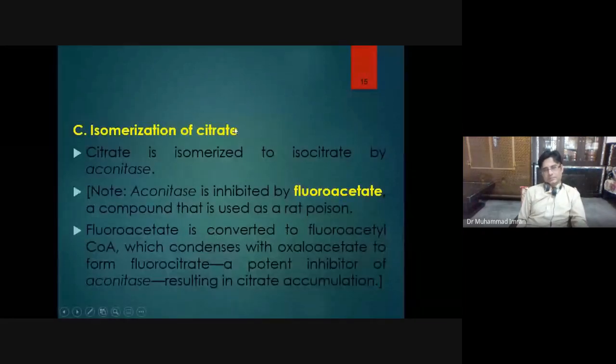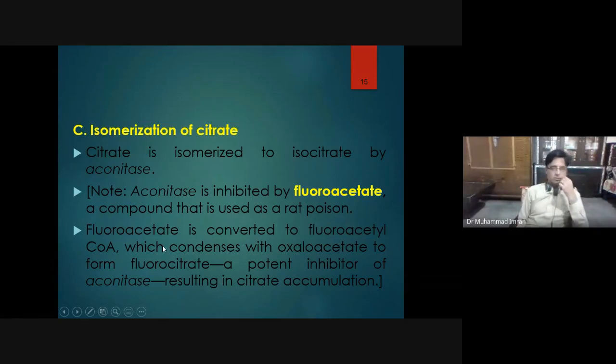Here you can see isomerization of citrate. Next reaction is the isomerization of citrate. This is a reversible reaction. Citrate is isomerized into isocitrate by aconitase. This aconitase enzyme is inhibited by fluoroacetate, a compound that is used for rat killing.